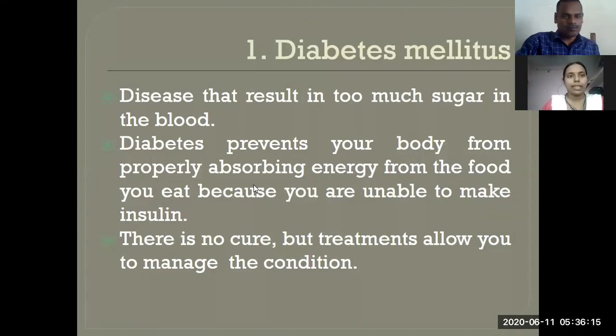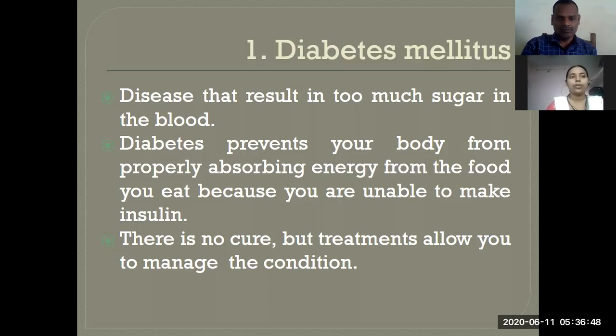Diabetes is a disease that results in too much sugar or high blood glucose level. Too much sugar in the blood or high glucose in blood. Diabetes prevents your body from properly absorbing energy from the food you eat because you are unable to make insulin. Everyone knows that in our body many hormones are produced, and insulin is the hormone produced by the pancreas.